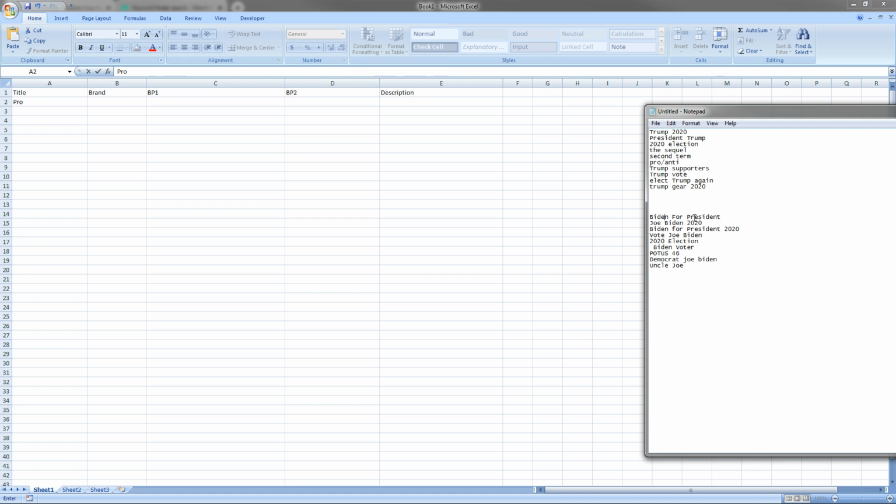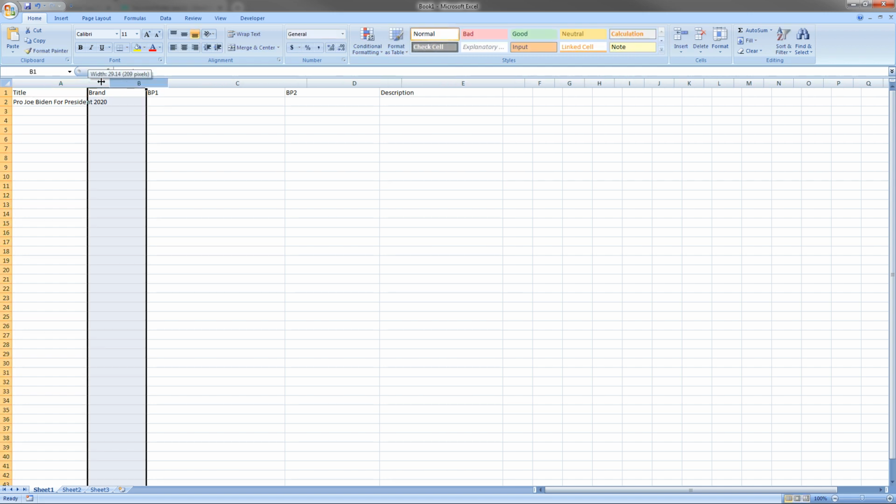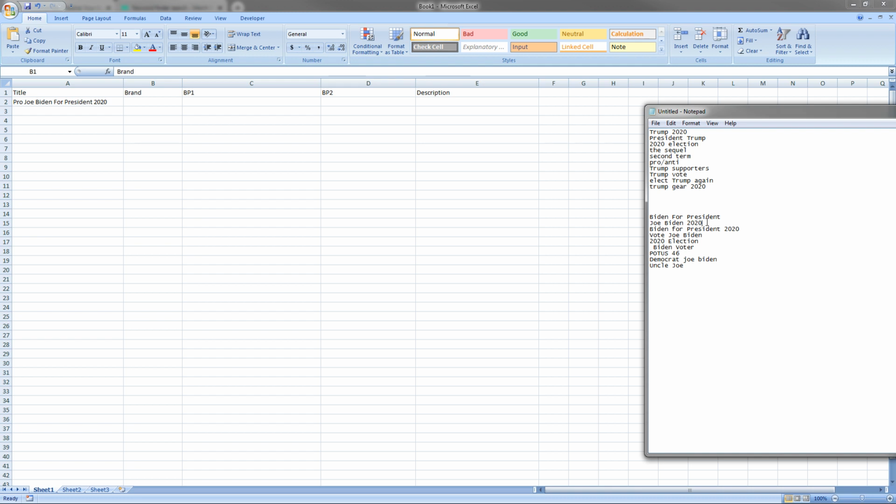We see Biden for president and Joe Biden 2020. I'm going to combine these, because Amazon is a search engine. They realize that you can pick different keywords. So I'm going to put pro Joe Biden for president 2020. Make this a little bit bigger so you guys can see it. I took Joe Biden 2020 and Biden for president and combined it into Joe Biden for president 2020. It reads well. Amazon is going to be able to pick up both of these keywords, even though they're not exactly in order.